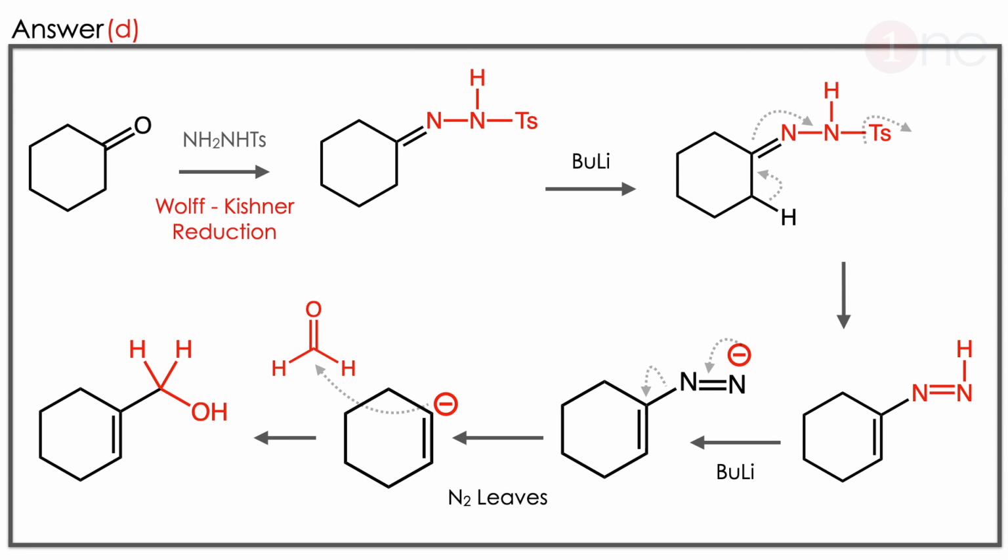Then you are using the base. From the diazo compound, hydrogen eliminates and a negative charge forms. So the charge migrates and nitrogen is eliminated as N2. So again the anion is forming there. So the anion can go into aldol condensation. Here the cyclic ring is the negatively charged one which can attack the carbonyl. So the final product is CH2OH.